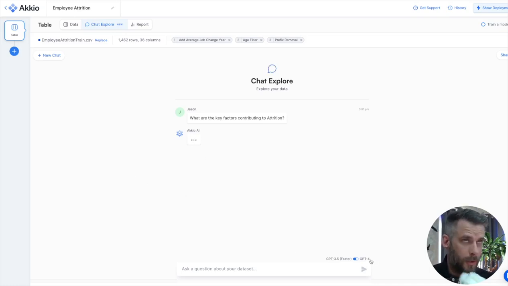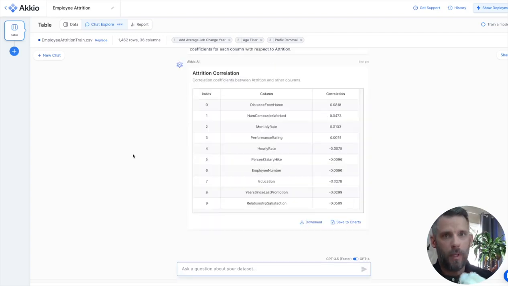I can switch it to GPT-3 if I wanted to go a little bit faster, because it's new and every once in a while there are capacity issues with it, so we wait a little bit longer. But in the background, we're sending information about your data, not your data itself. Over there, it'll come back, tell us what to do with it, and then we apply that to your data. So we're just leveraging it for the information of what we should apply to your data set.